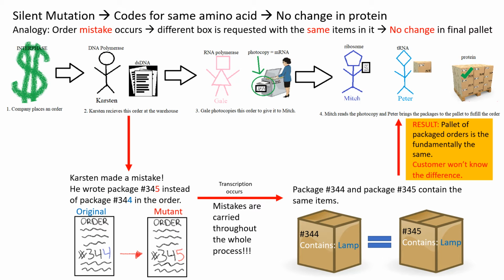He copies the order as package 345 instead of 344, which results in the wrong package added to the pallet. The customer won't know the difference though because the package contains the same items, so the pallet is overall unaffected.